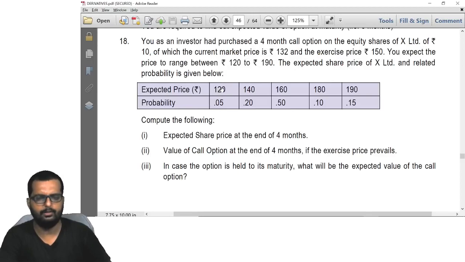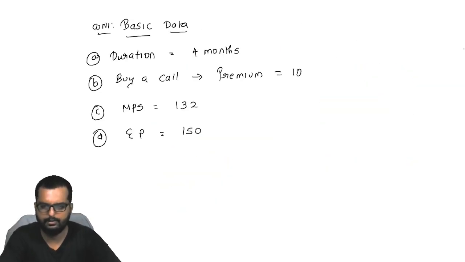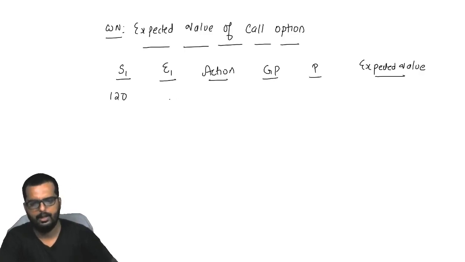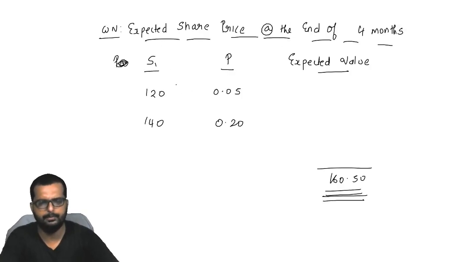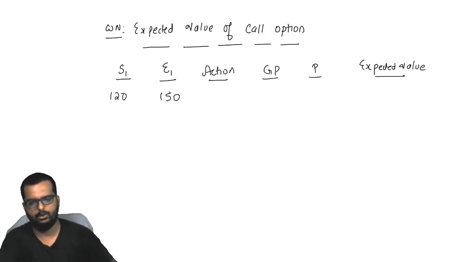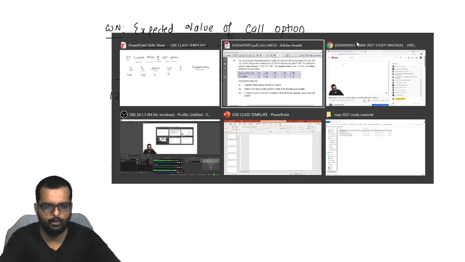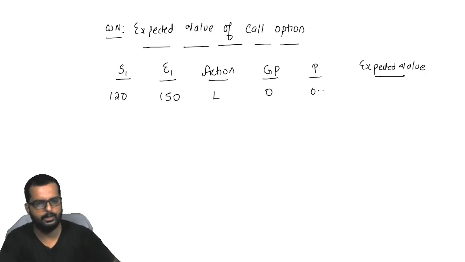For example, the first one is 120. You have an exercise price of how much, friends? It is 150. Is it a call option or a put option? It is turning out to be a call option and the premium is 10. Right to buy at 150. Outside in the market I can buy for 120. What will I do? Lapse. So this will become 0. And what is my probability coming over here? 0.05. It will be 0 only.